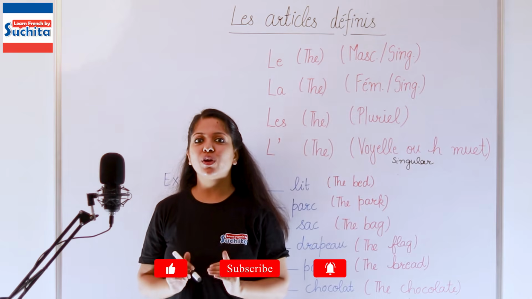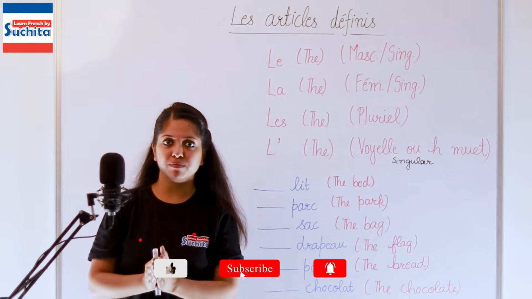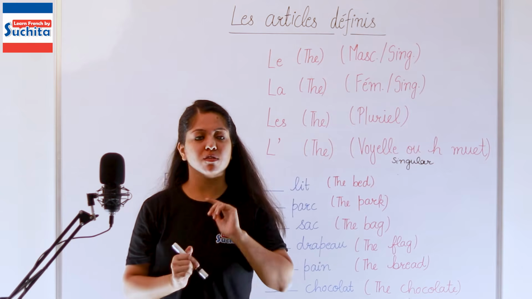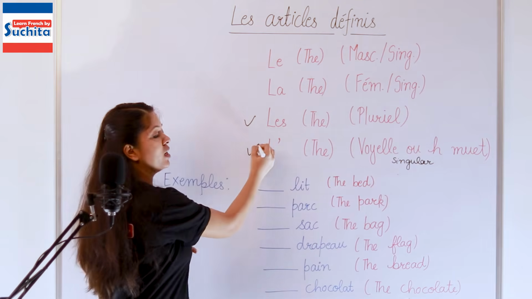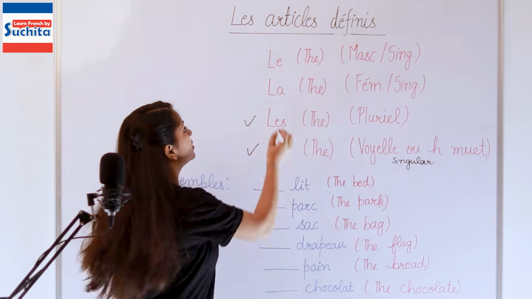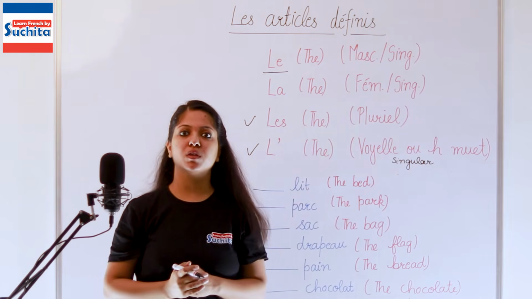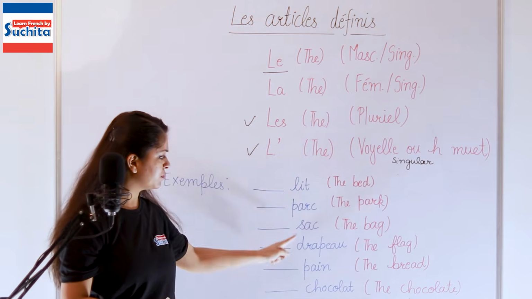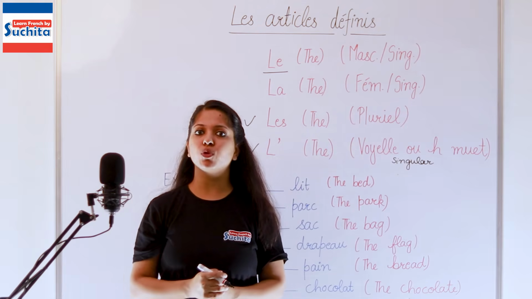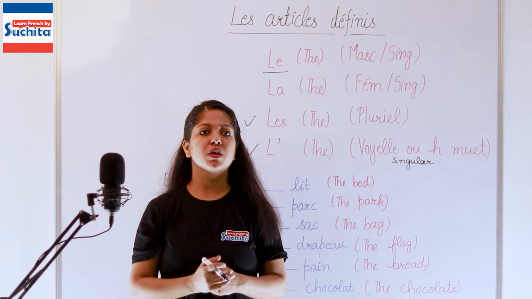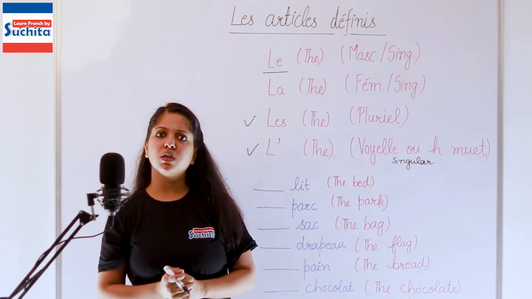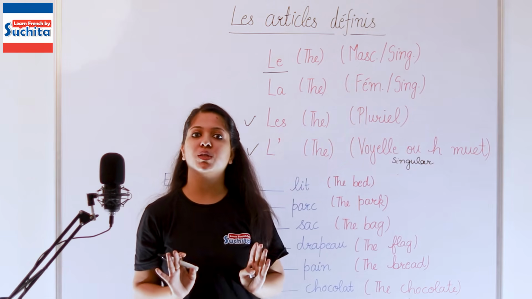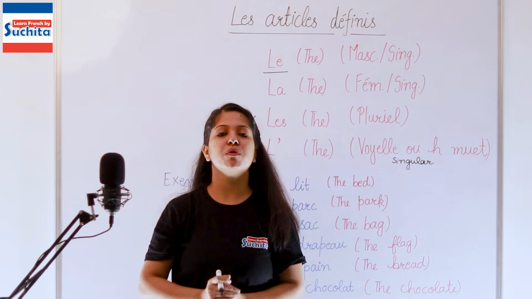Now, we'll look at the nouns which are singular and which are not beginning with a vowel. So, we are done with this step and this step. Now, we'll look at this one. So, first you always check, is the noun plural? Now check. Is any of them plural? No. Do they begin with a vowel? Any of them? None of them begins with a vowel. We'll move one step forward.